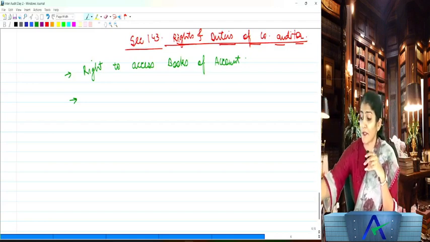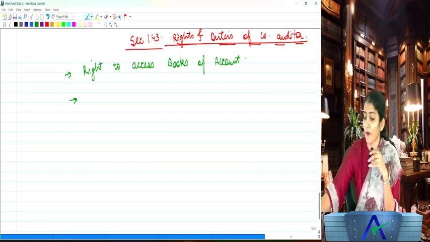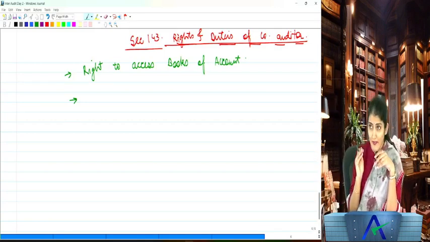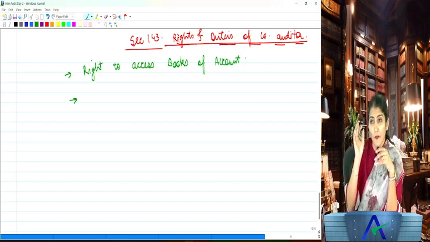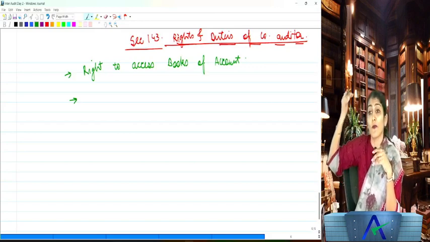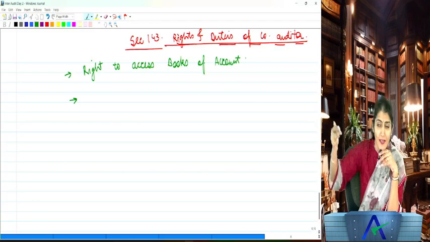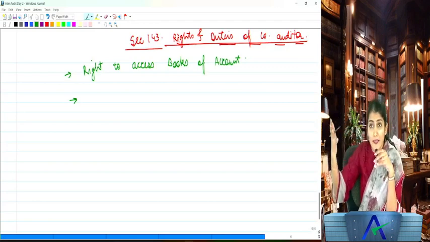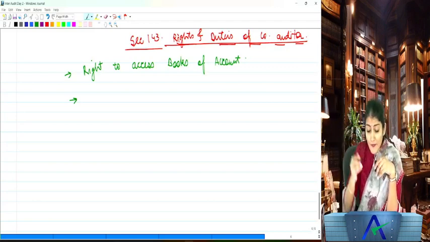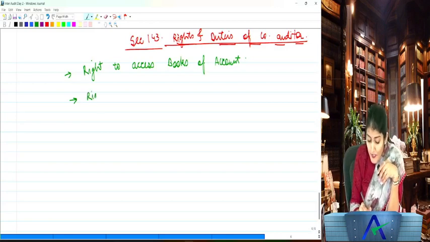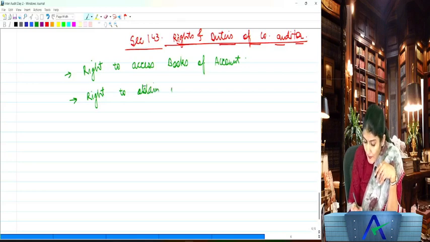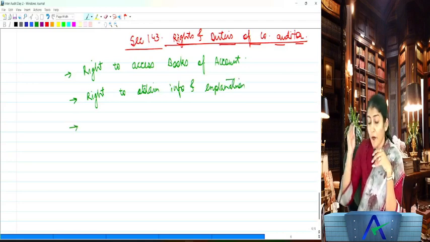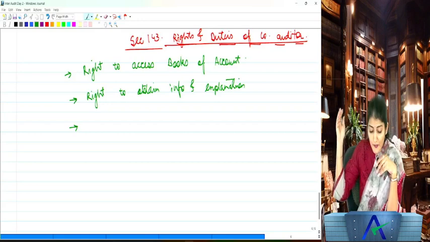So they say, okay, statutory auditor, come here. These are the books of account of the company. Take these and start doing the audit. So is it okay if you just give him the books of account? No, he is going to ask a lot of questions to the management of the company regarding their accounting policies, accounting entries, accounting estimates and so on. So the next right of the company auditor is the right to obtain the information and the explanation.